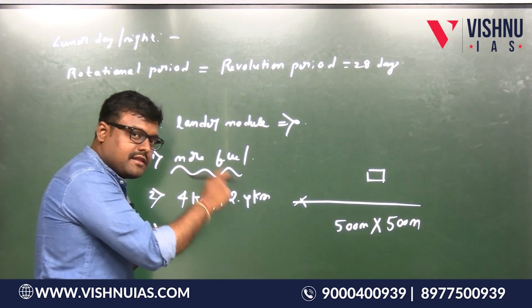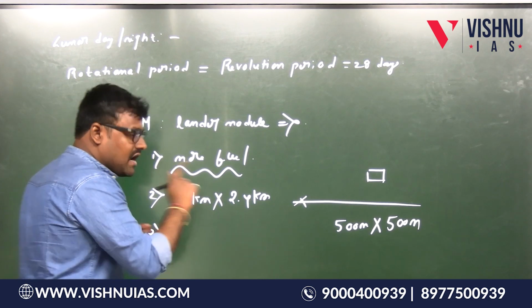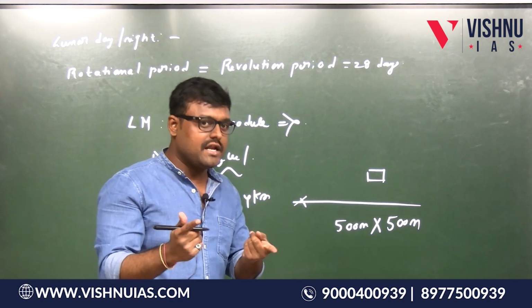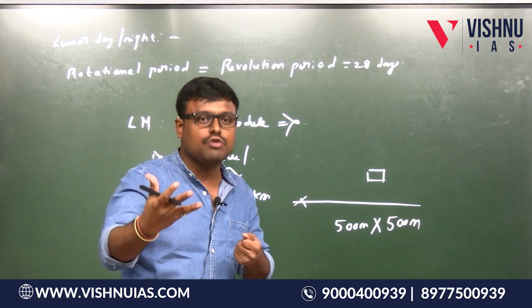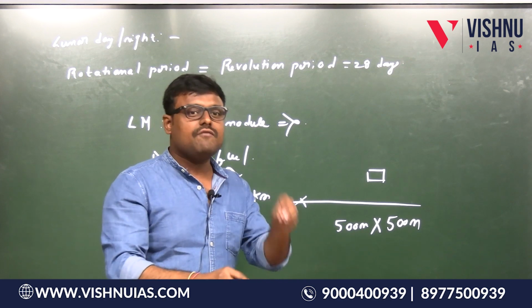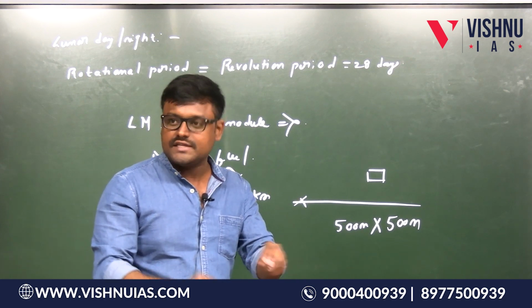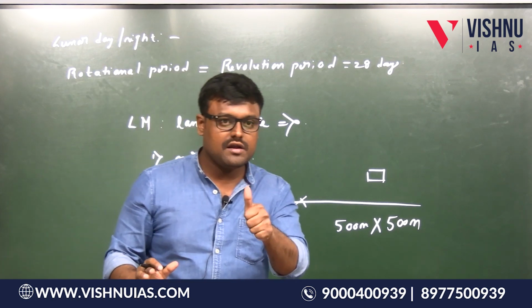Instead of the lander clicking the pictures to identify the landing spot, listen carefully, we already have the orbiter of Chandrayaan 2, which has taken some good pictures, and we have fed those pictures into the lander. The only work the lander has to do with respect to landing is to click pictures and confirm that this is my landing site. Is this point clear? Yes.